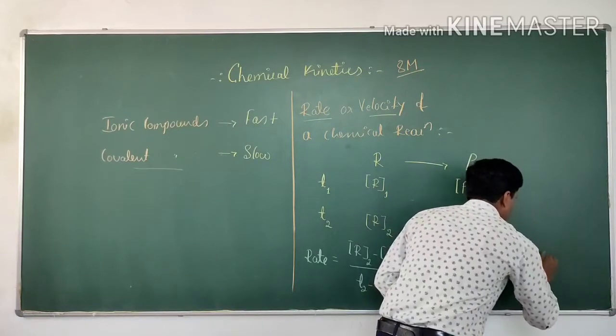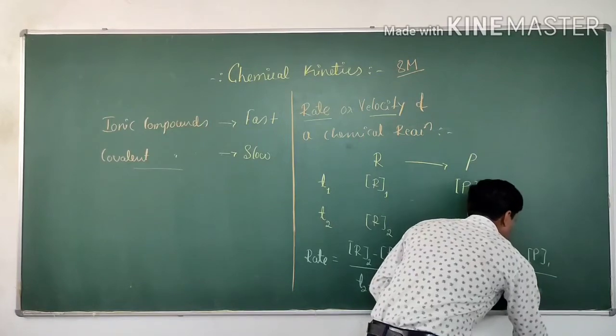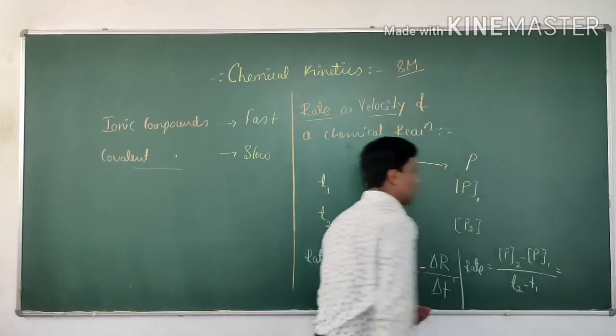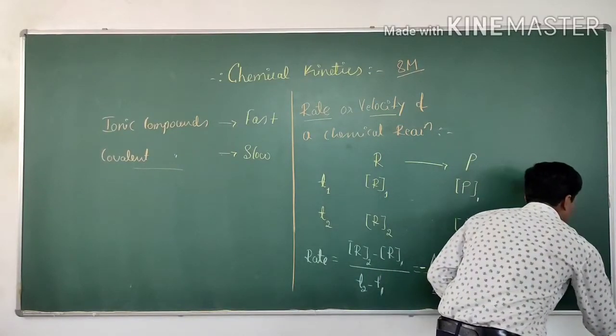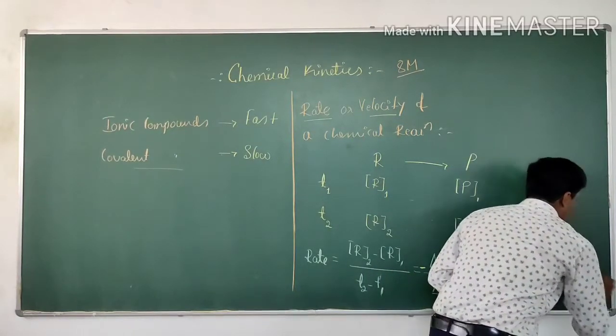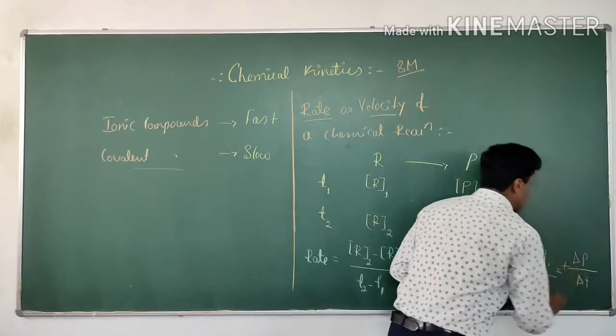P2 minus P1 divided by P2 minus P1. Okay? It is what? Delta P in given time. It is delta P. Here we get a positive sign.